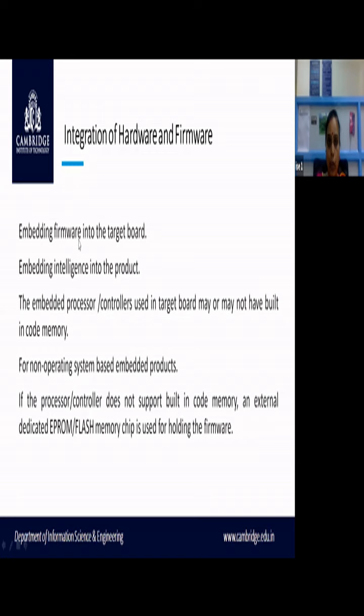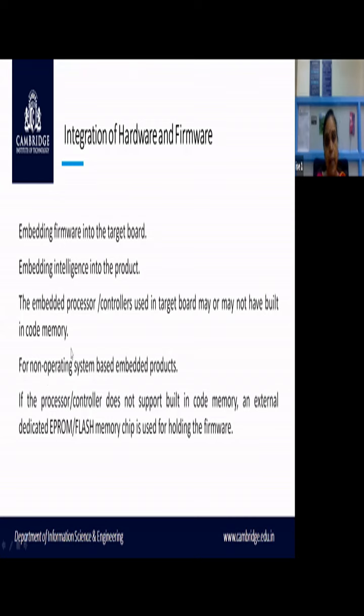Once you write the code, you have to embed that code or interface that code or integrate that code to the target board, which is nothing but your ARM evaluation board. So that embedding firmware into the target board is nothing but integration of hardware and the firmware. It is also referred to as embedding intelligence into the product. Intelligence is nothing but your firmware, product is nothing but your board. So you have to embed your intelligence into the product.